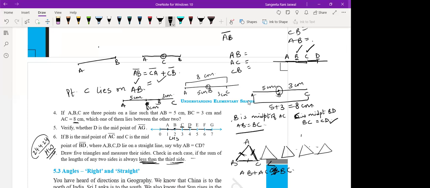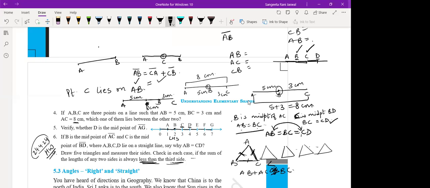It's nothing different. So, how can you say that AB is equal to CD? AB is equal to BC and further BC is equal to CD. So that means AB is equal to CD, no?